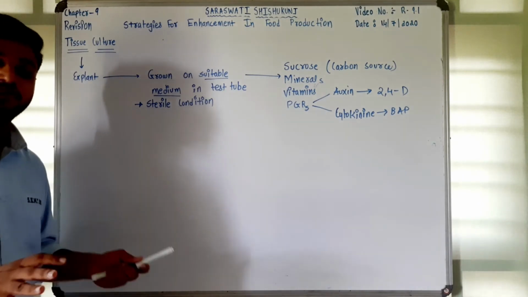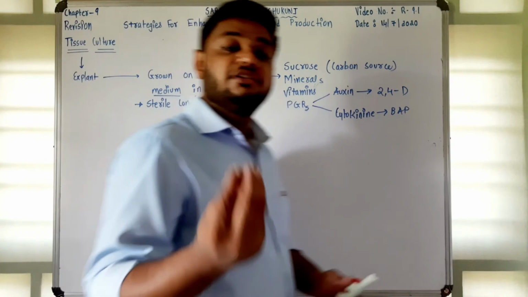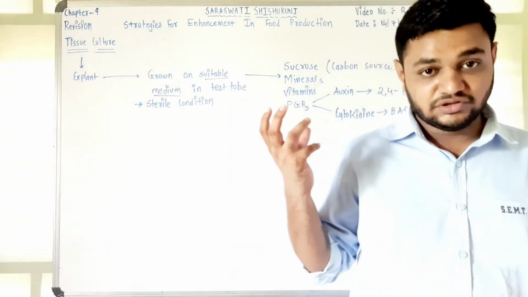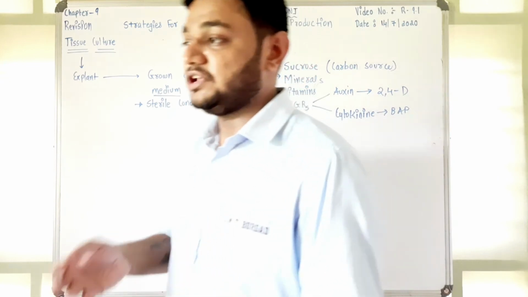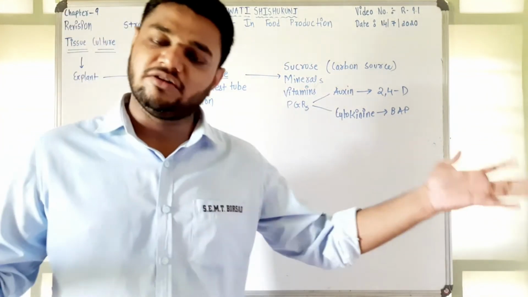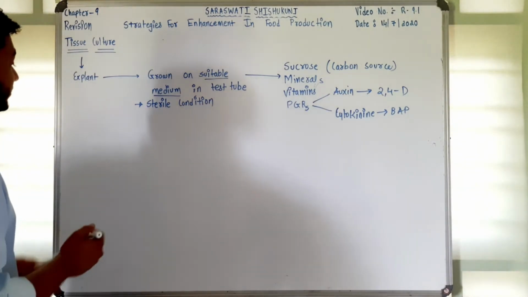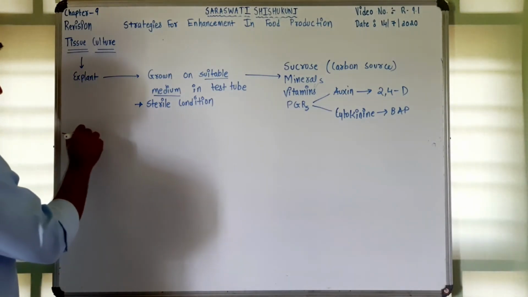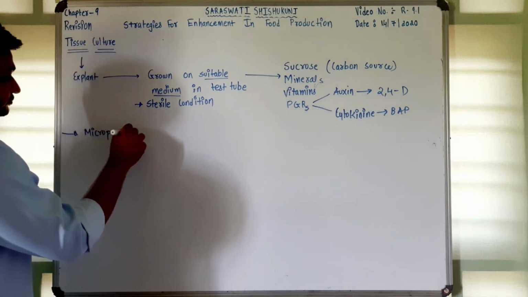So there is no reproduction in this. Directly the cell is taken from the plant having the desired characteristics. You can develop another plant from that. You can take many cells and you can develop more number of plants. So this is a type of method in which we can do micropropagation, right? So this is the method.